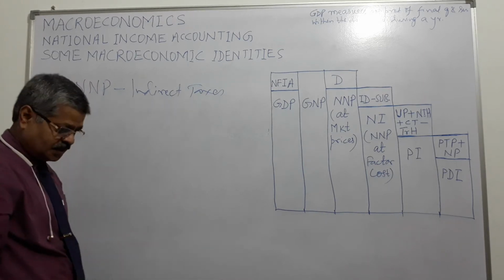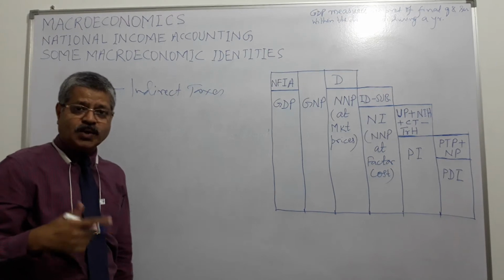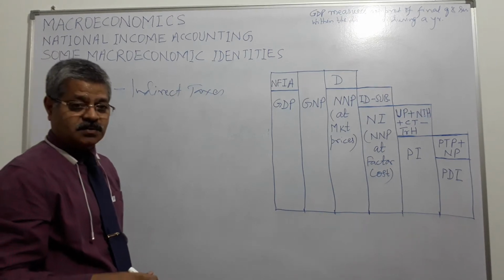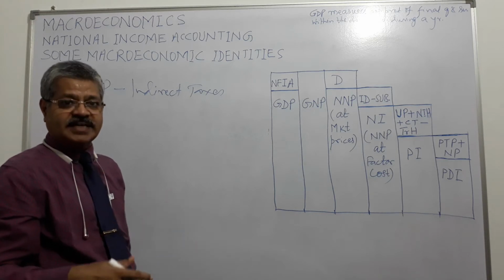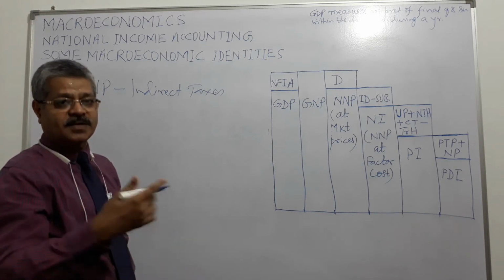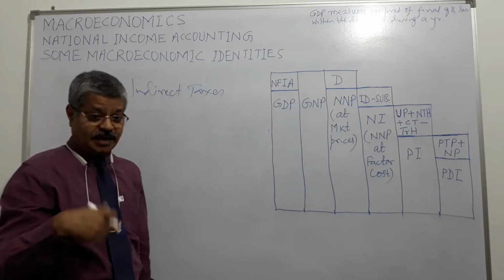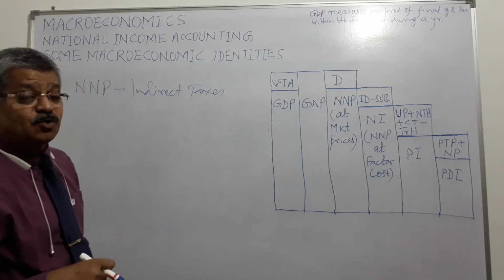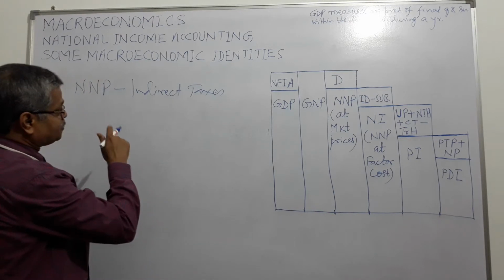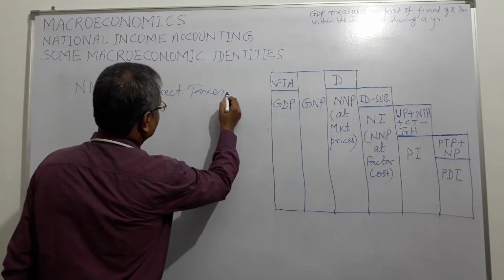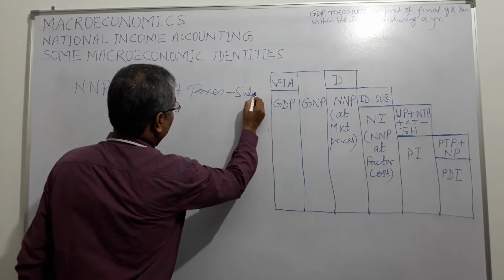Then what happens? Households also get subsidies on so many things. As you know, when we buy our domestic LPG gas cylinder, many of us get subsidy on that. It may be of 800 rupees and we would be getting 200-250 rupees of subsidy on that. So that subsidy needs to be added.